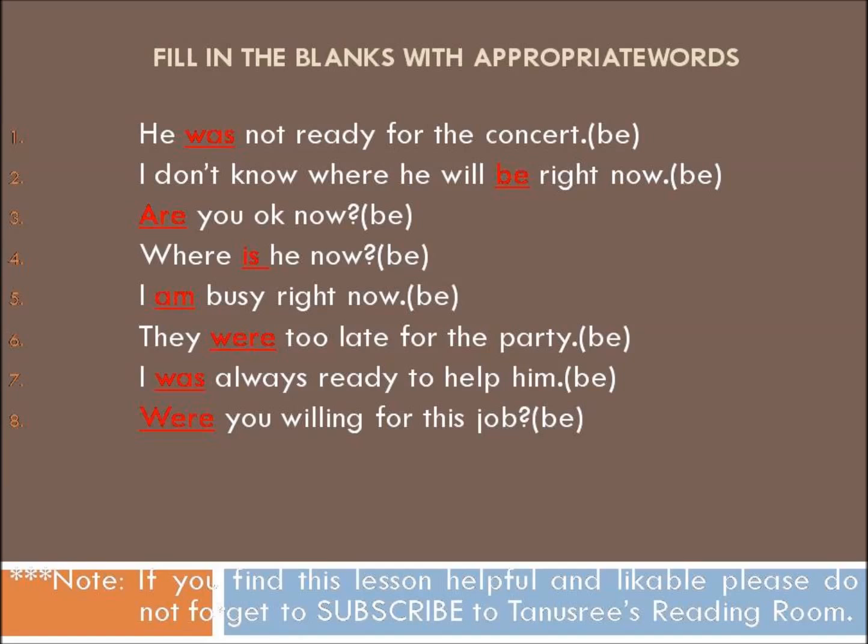He was not ready for the concert. In bracket we have be, and be is a verb which has 5 components: am, is, was, are, were. I don't know where he will be right now.